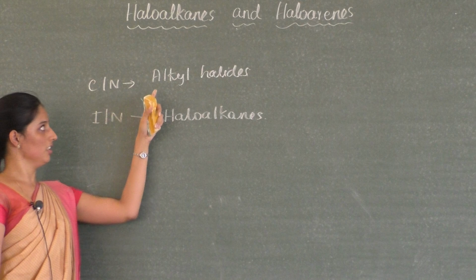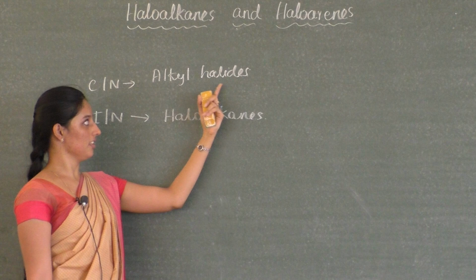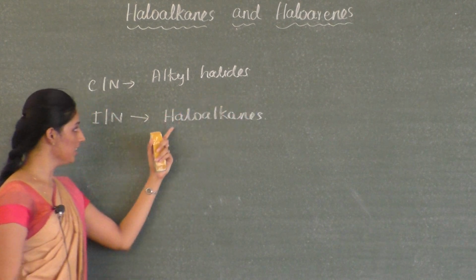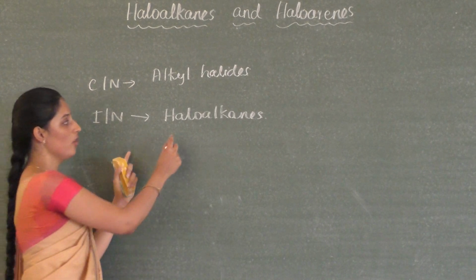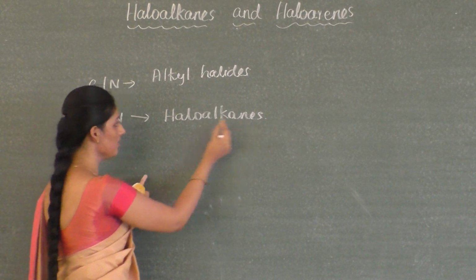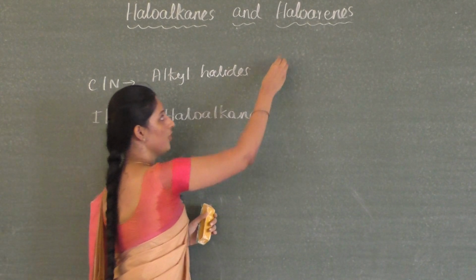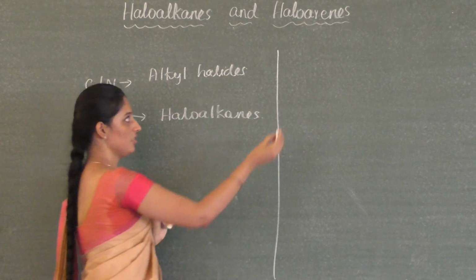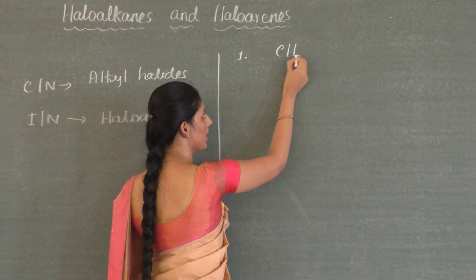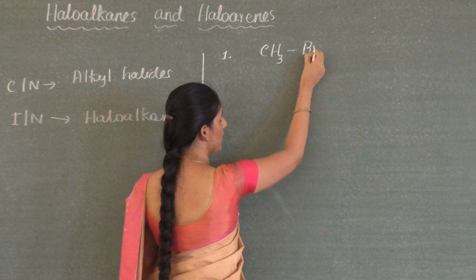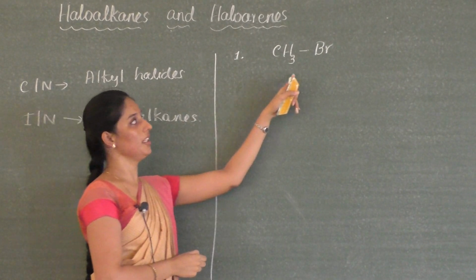Here the word alkyl is followed by the halogen present, which is named as halide. In the IUPAC system they are named as halogen derivatives of hydrocarbons, that is, as haloalkanes. Let's discuss a few examples here. First, let's start with the simplest one, with one carbon atom: CH3Br.